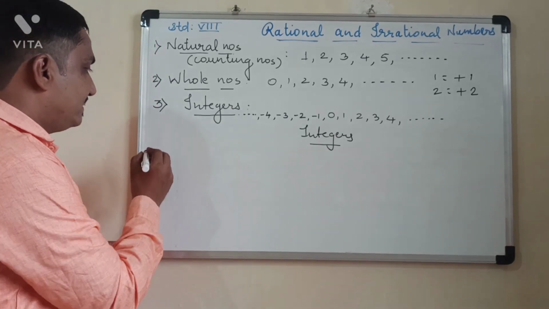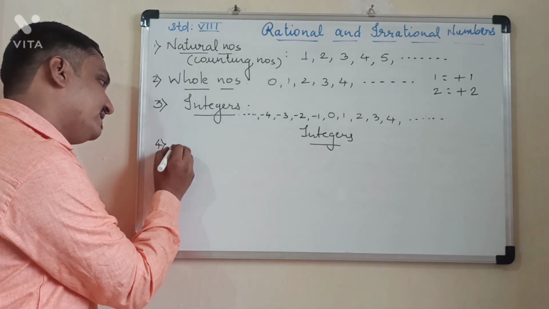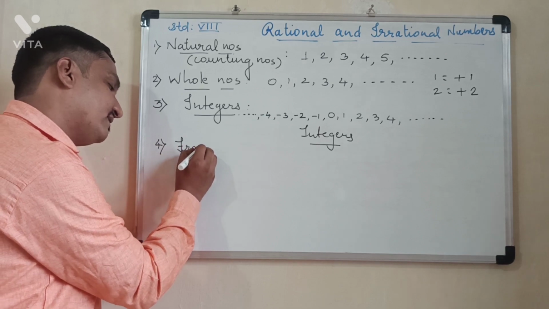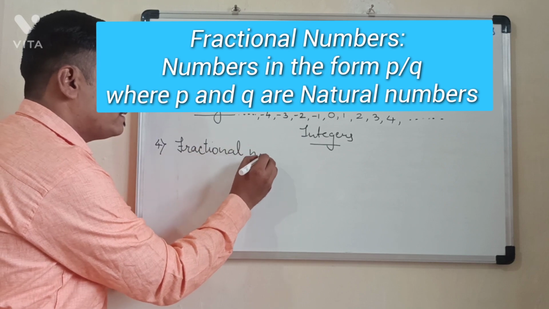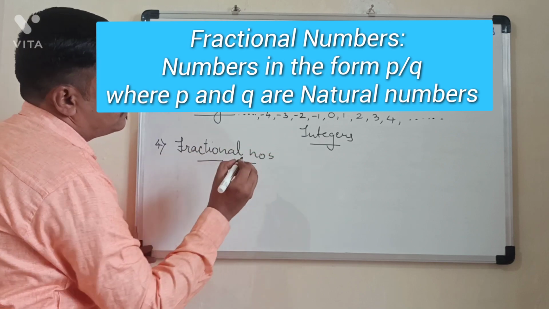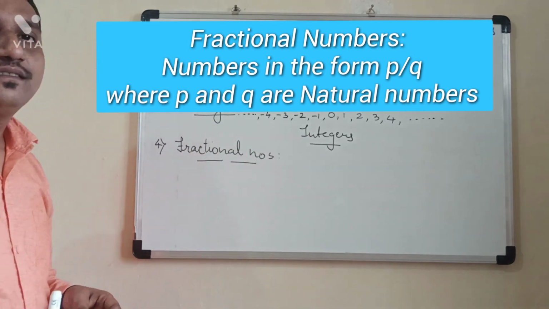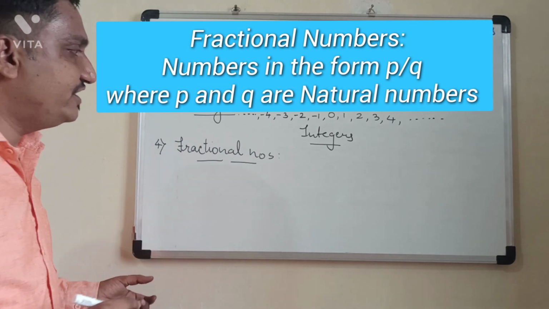Then after this, the fourth point is fractional numbers. I will write the definition, try to understand.